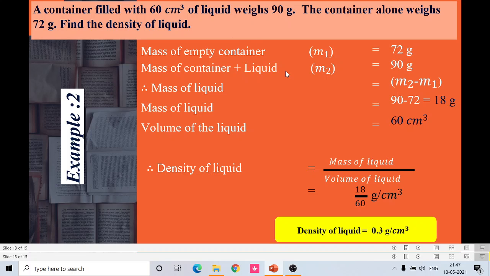So the mass of the container plus liquid is 90 grams. So what is the mass of the liquid? 90 minus 72 will give you 18 grams, which is nothing but the mass of the liquid. Similarly, the volume of the liquid is also given in the sum, that is 60 centimeter cube. So if you know all these parameters, that is the mass of the liquid and the volume of the liquid, and substitute these values, 18 by 60, we will get 0.3 gram per centimeter cube.